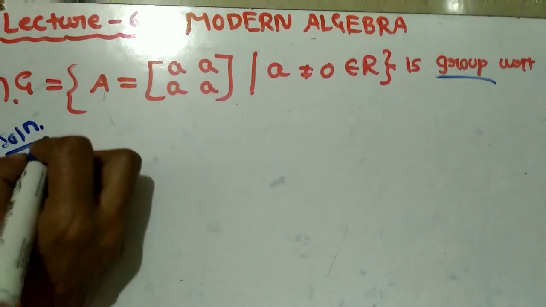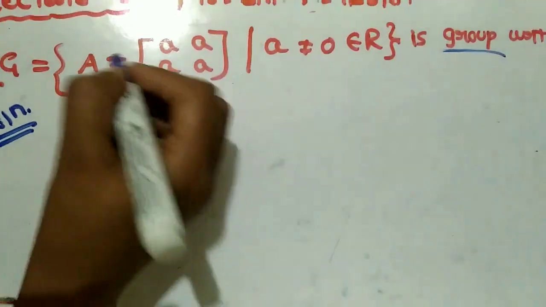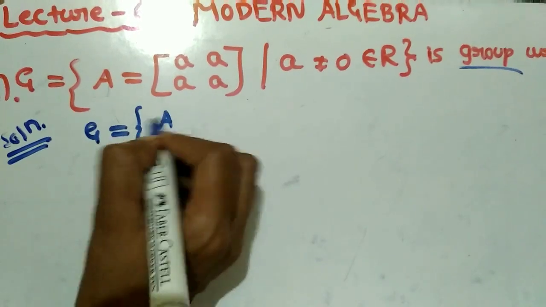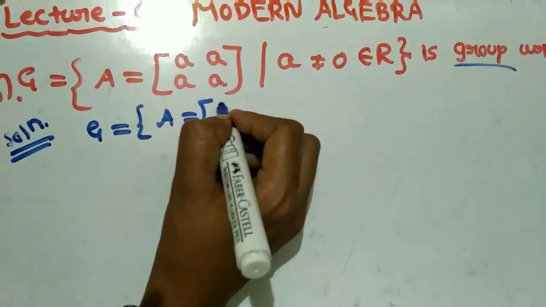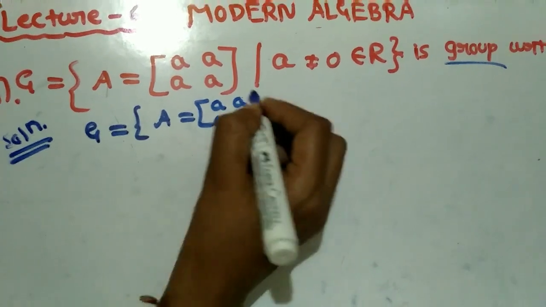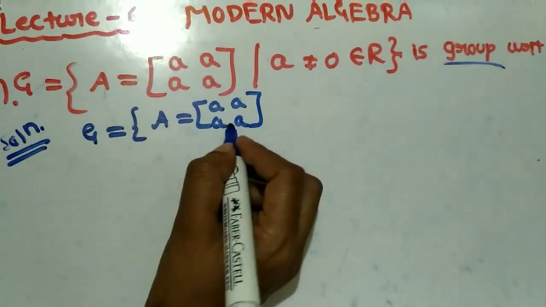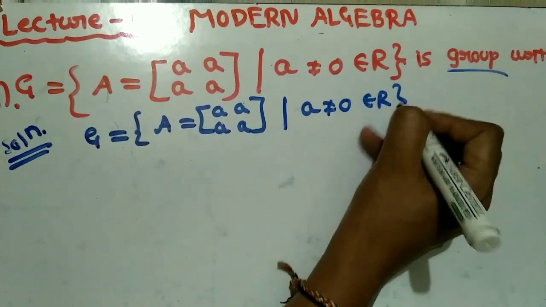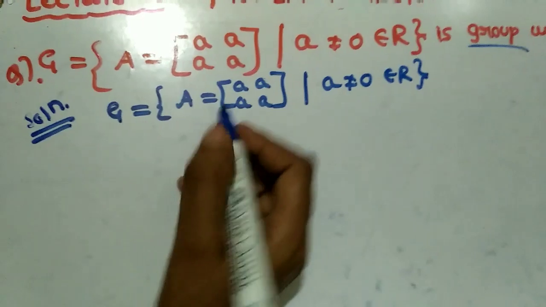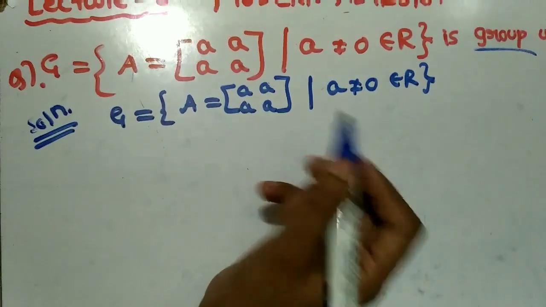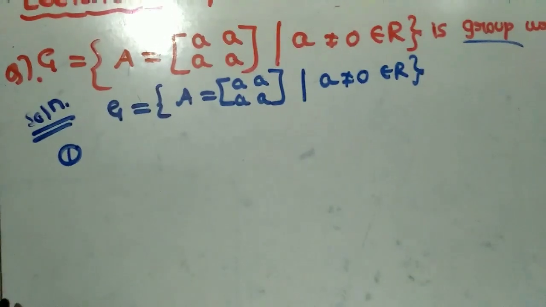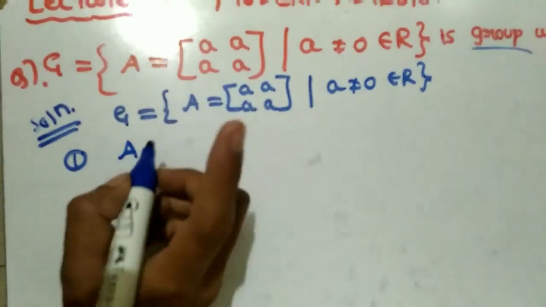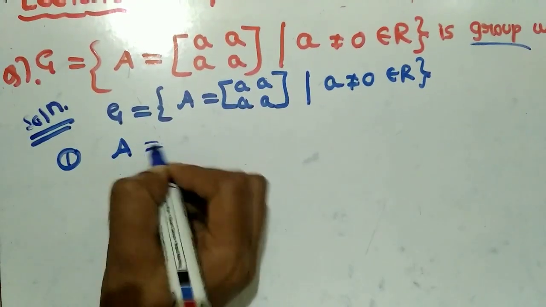So what is our solution here? First write the given non-empty set, which is the matrix A containing A. This is a 2 cross 2 matrix, where A is not equal to 0 and belongs to R, and all elements are the same. How to check the closure law? I already told you, right? For checking the closure law, we should take two matrices. So the first one is what?